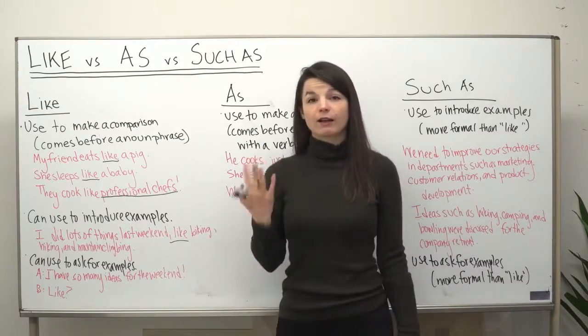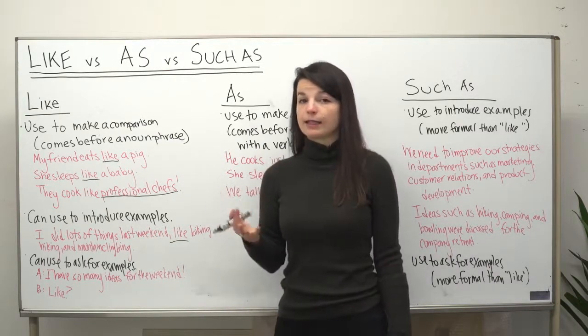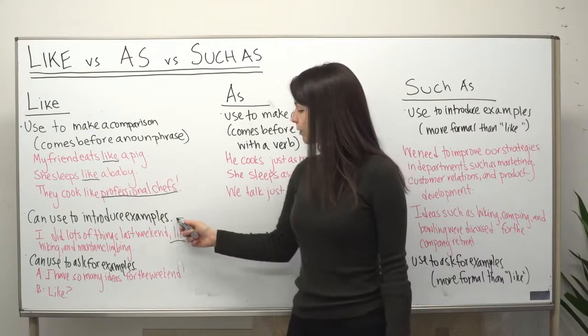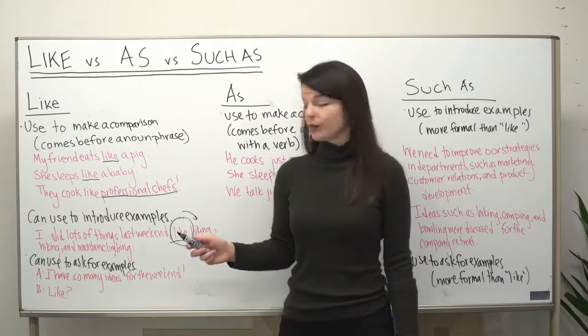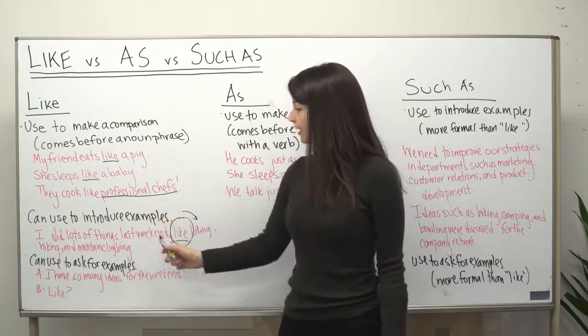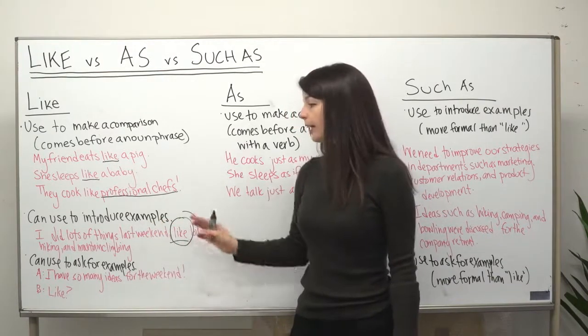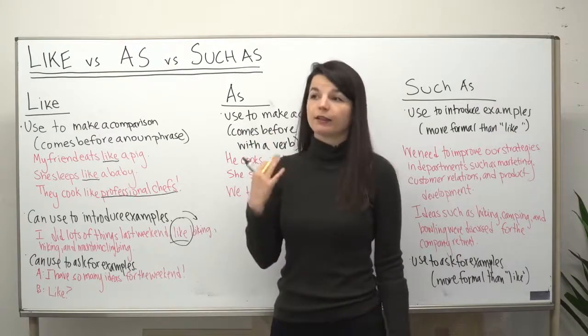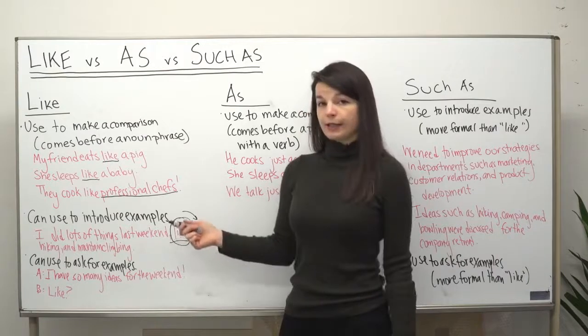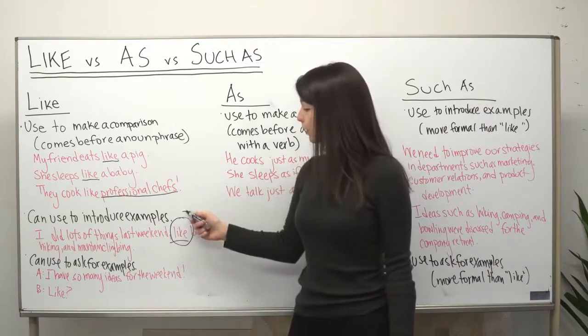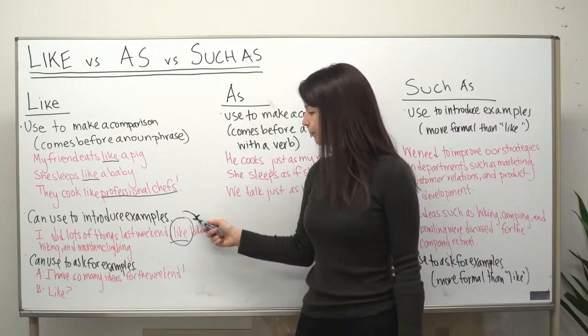Here I'm introducing a list of activities, hiking, biking, and mountain climbing. I use the word like with kind of downward intonation to introduce that. So I did a lot of things last weekend, like biking, hiking. So you can hear like introduces that. So when I want to introduce the example, I can use this sort of downward intonation to do that.